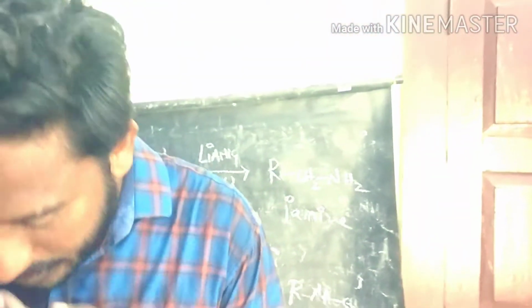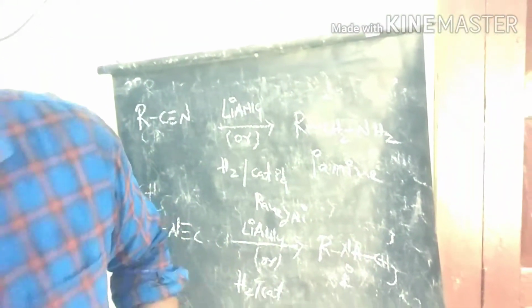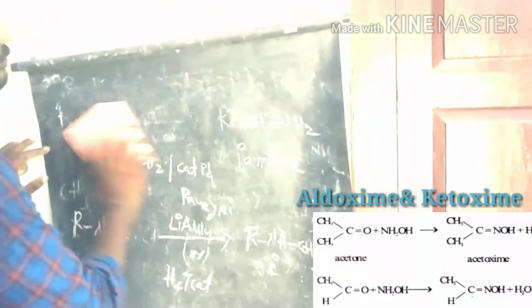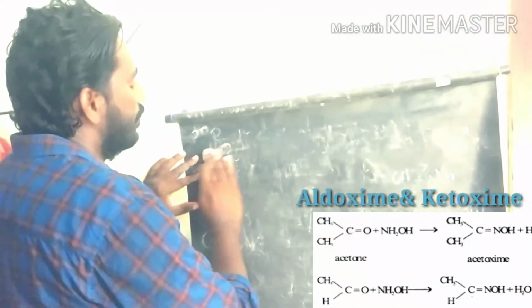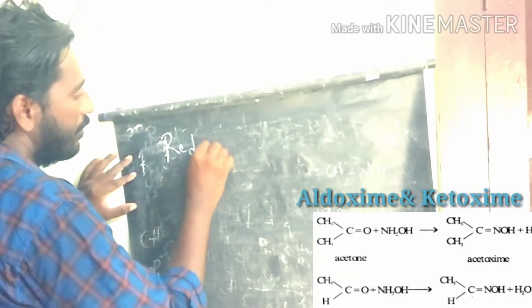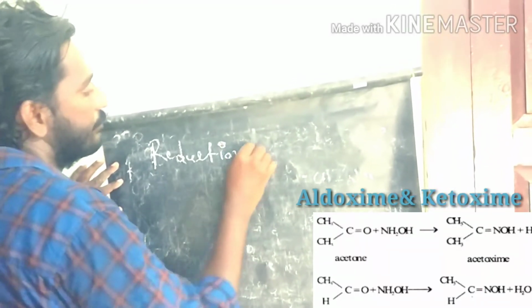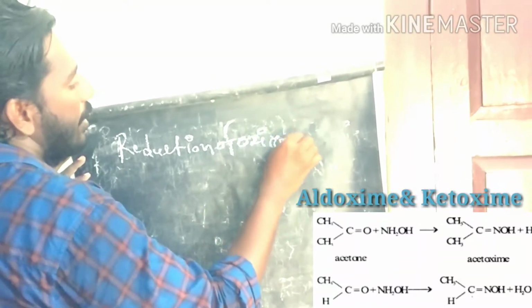Let's discuss some of the important reactions for the preparation of amines. We start with reduction of oximes. We have two types of oximes.